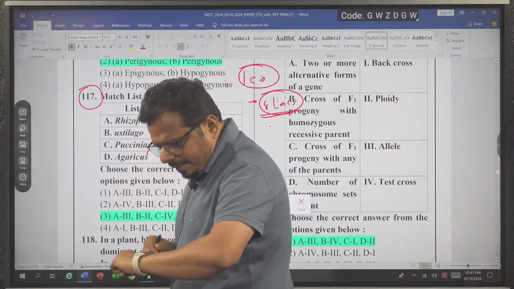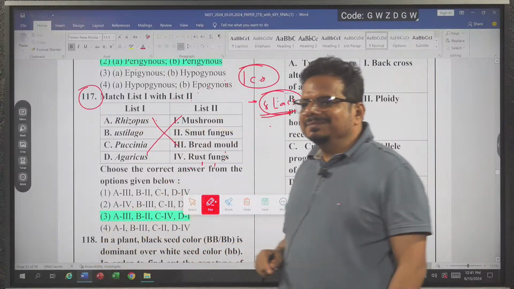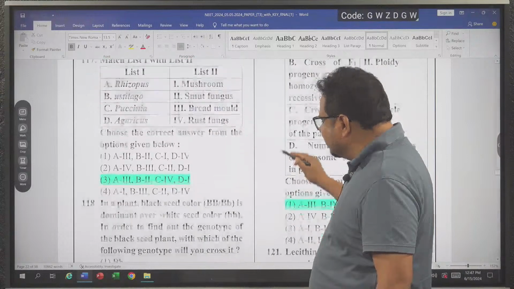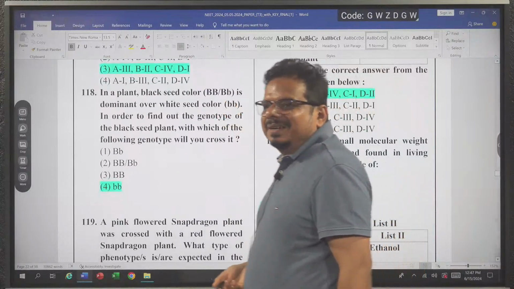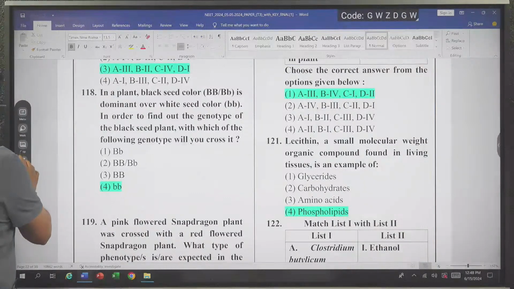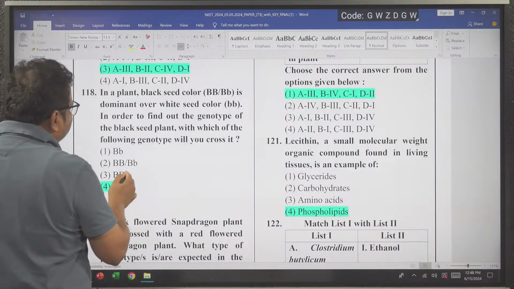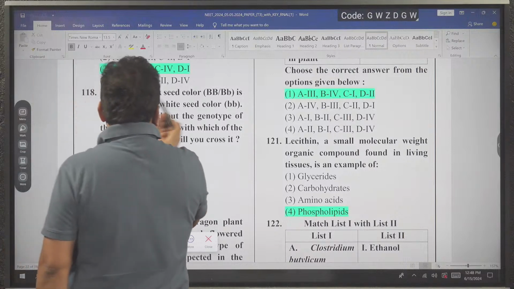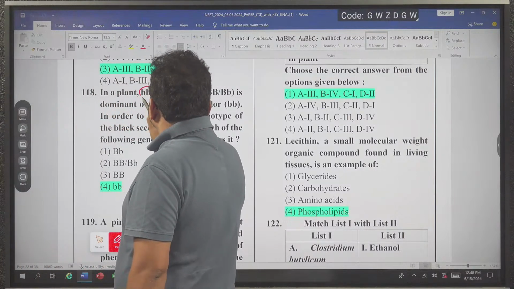Is there time, or is time up? So the next question is probably a test cross question. What did the paper setter do? They made small changes. What small changes did they make? In place of violet, they put black.